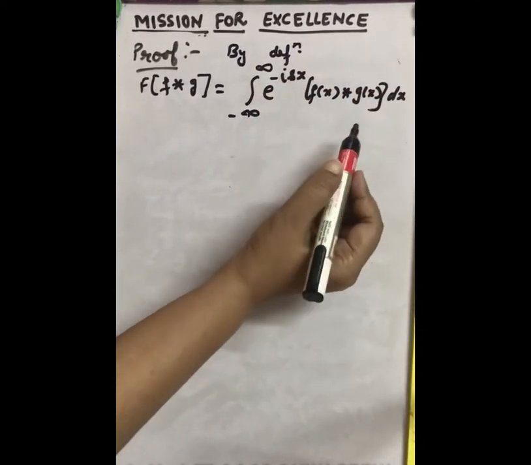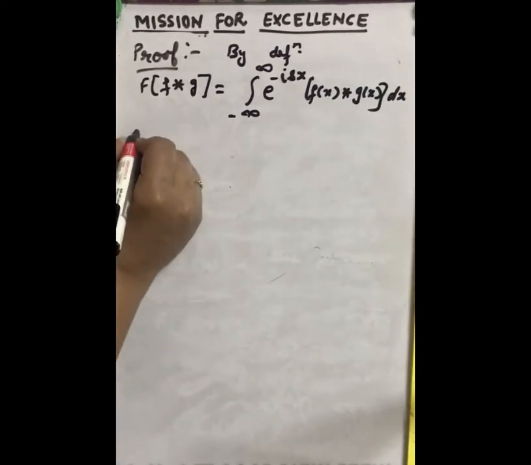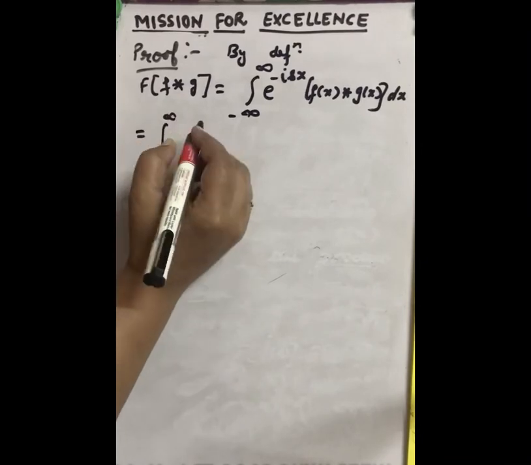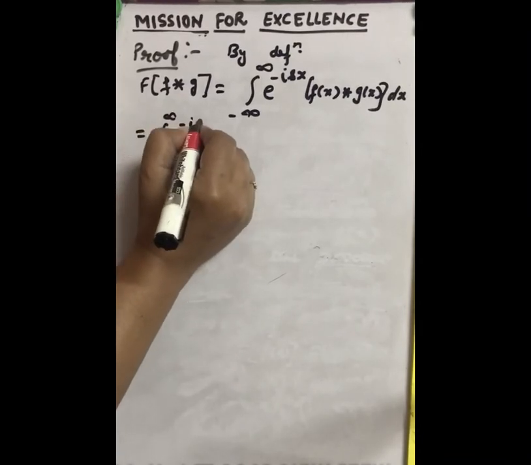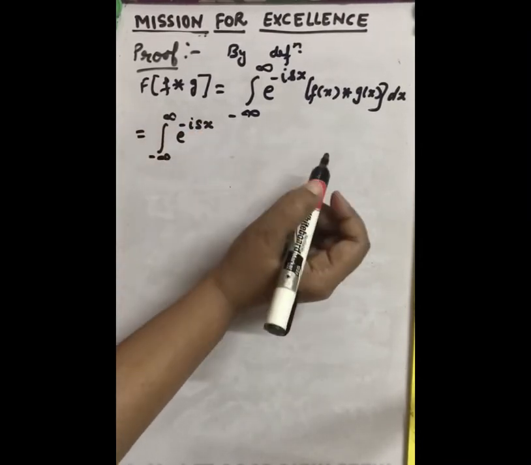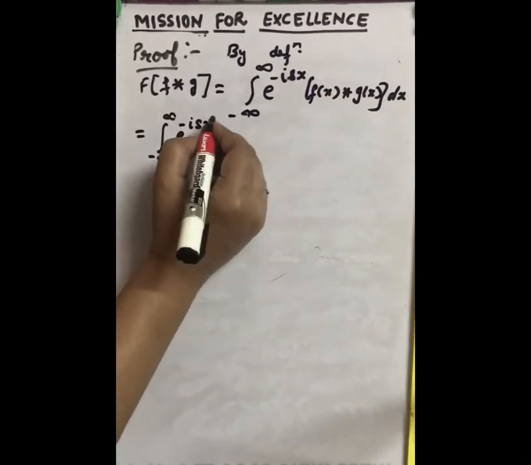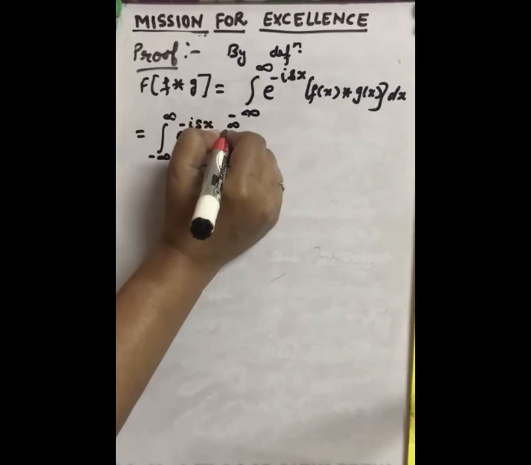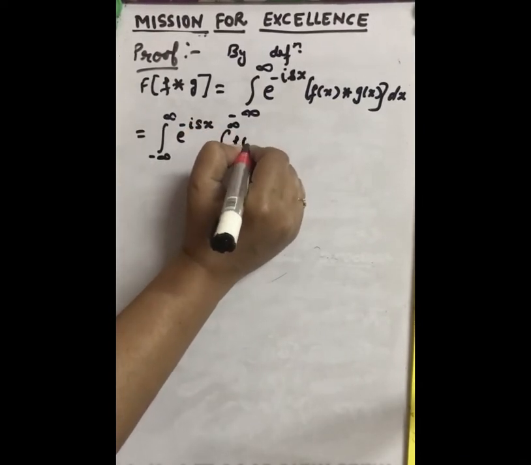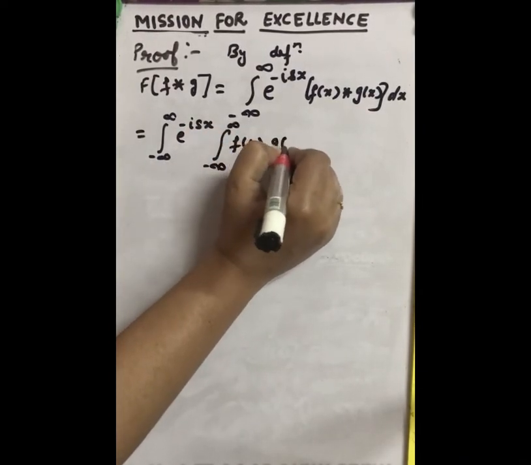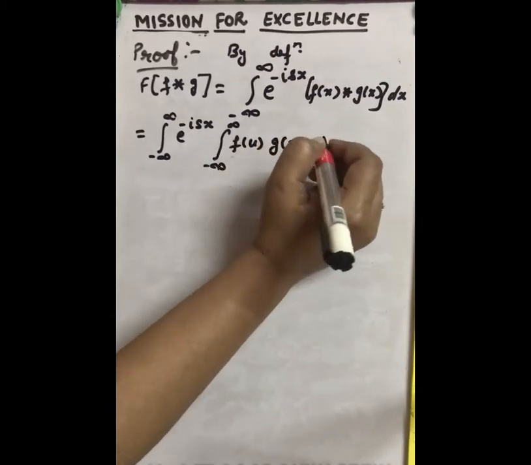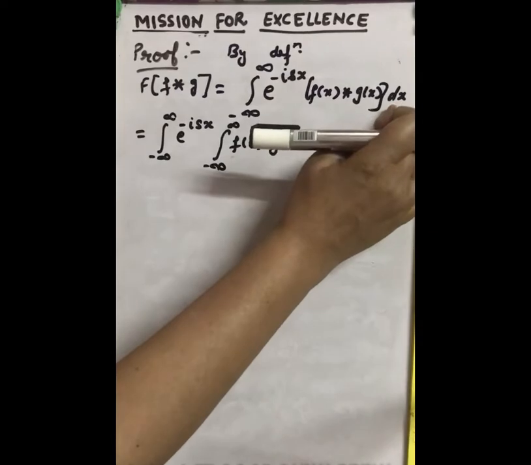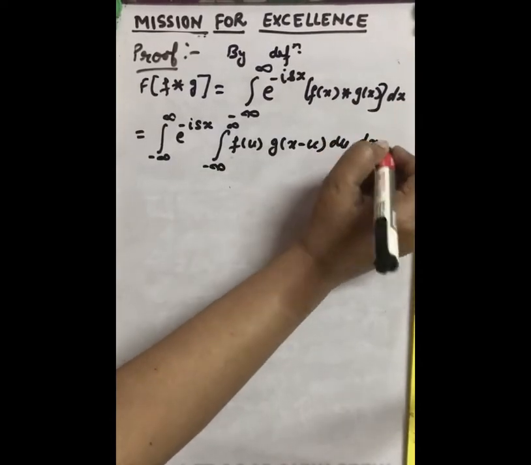Now let us put the value of f star g here. So this will become the integral from minus infinity to infinity of e raised to power minus iota sx, times the convolution, which is the integral from minus infinity to infinity of f(u) g(x minus u) du, and the last we have dx.